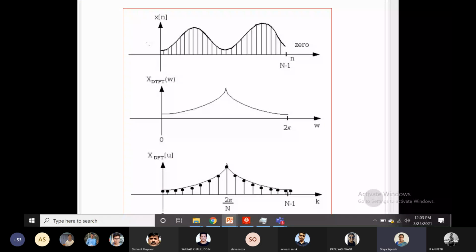Okay, so your continuous function of omega signal was transformed into a discretized signal. You can see here it is sampled at regular intervals with the sampling frequency 2 pi k by N. Okay, so this is the transform which is happening with the signal. Original x of t discretized to x of n, then it is transformed to X DTFT to obtain the frequency response, then that is discretized again.